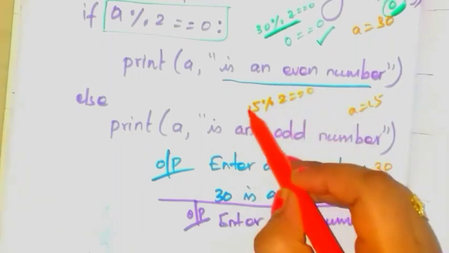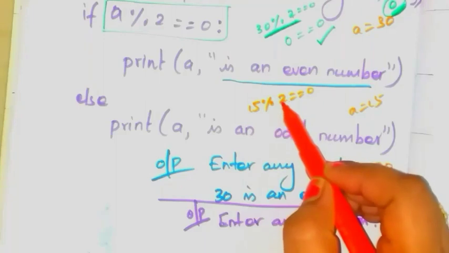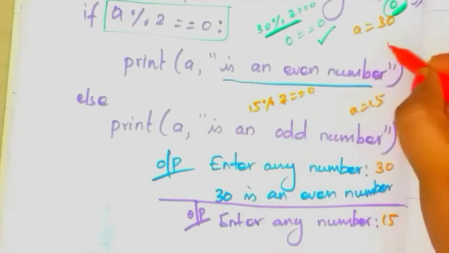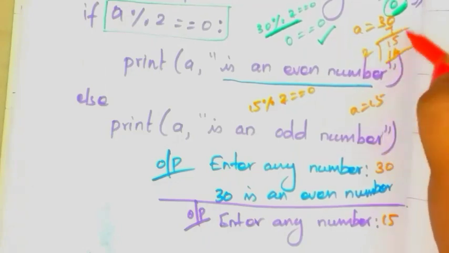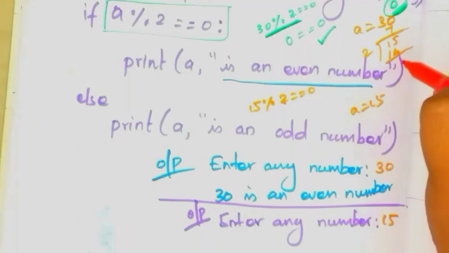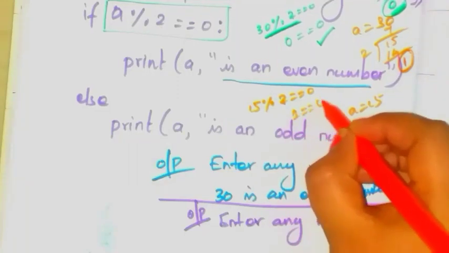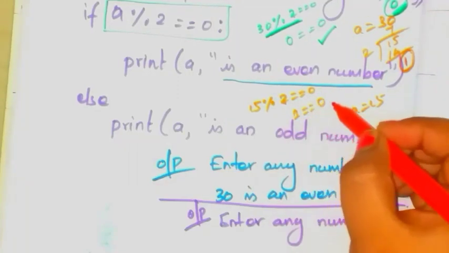So you have to divide this 15 by 2 and take the remainder value, then compare it with 0. Okay. 15 divided by 2 what? 7, 14, and next 15 minus 14, 1. So this is the remainder value. 1 is the remainder value. So 1 is equal to 0. This condition is true or not?